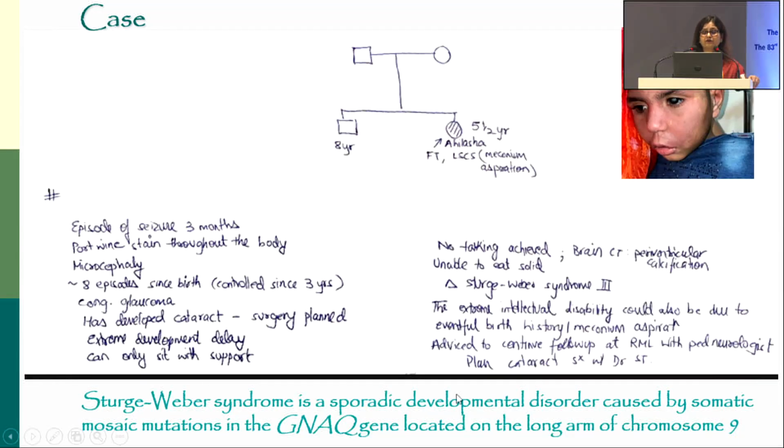So Sturge-Weber is a sporadic developmental disorder, and sometimes the patients present pretty early. This history was taken by our genetic counselor, and this child has repeated episodes of seizures and port wine stain, and he also developed cataract, and he had intellectual disability. He was not even able to hold neck when he was 3 to 4 years old, and that could be because of the associated eventful birth history.